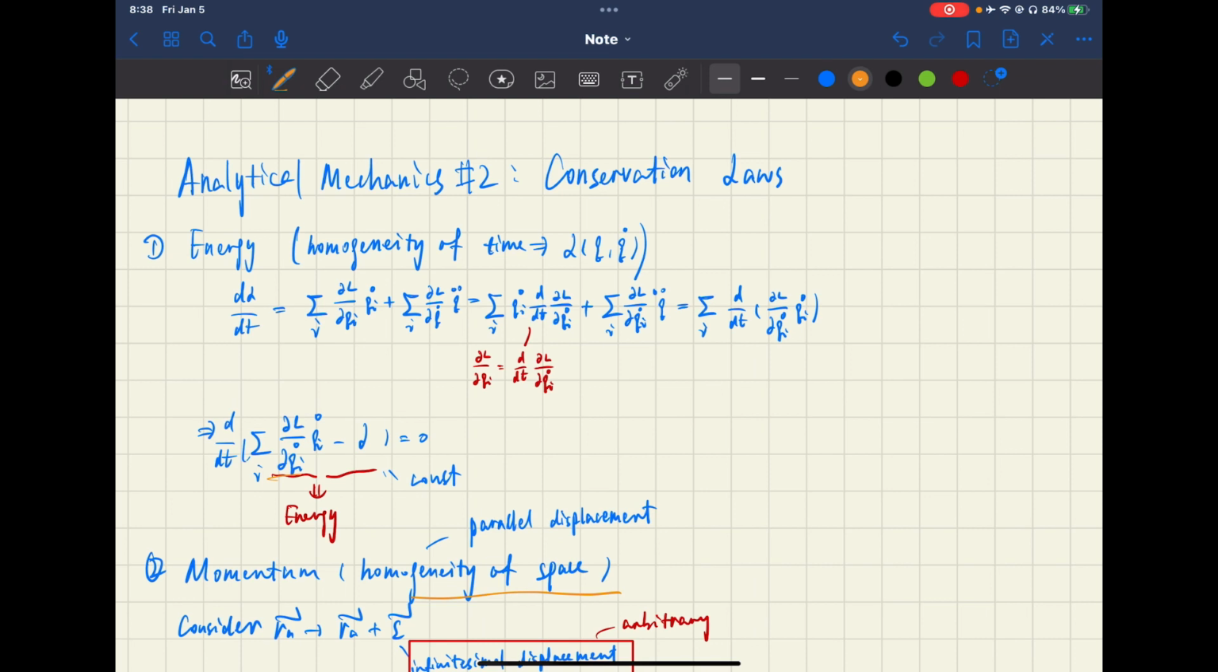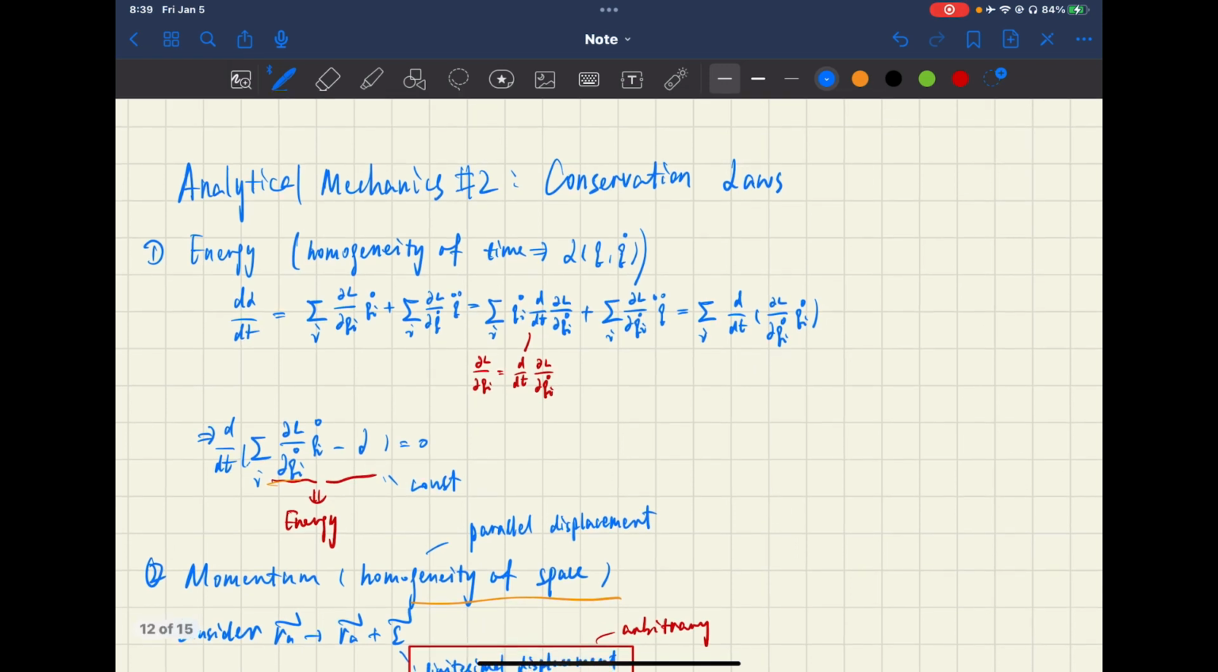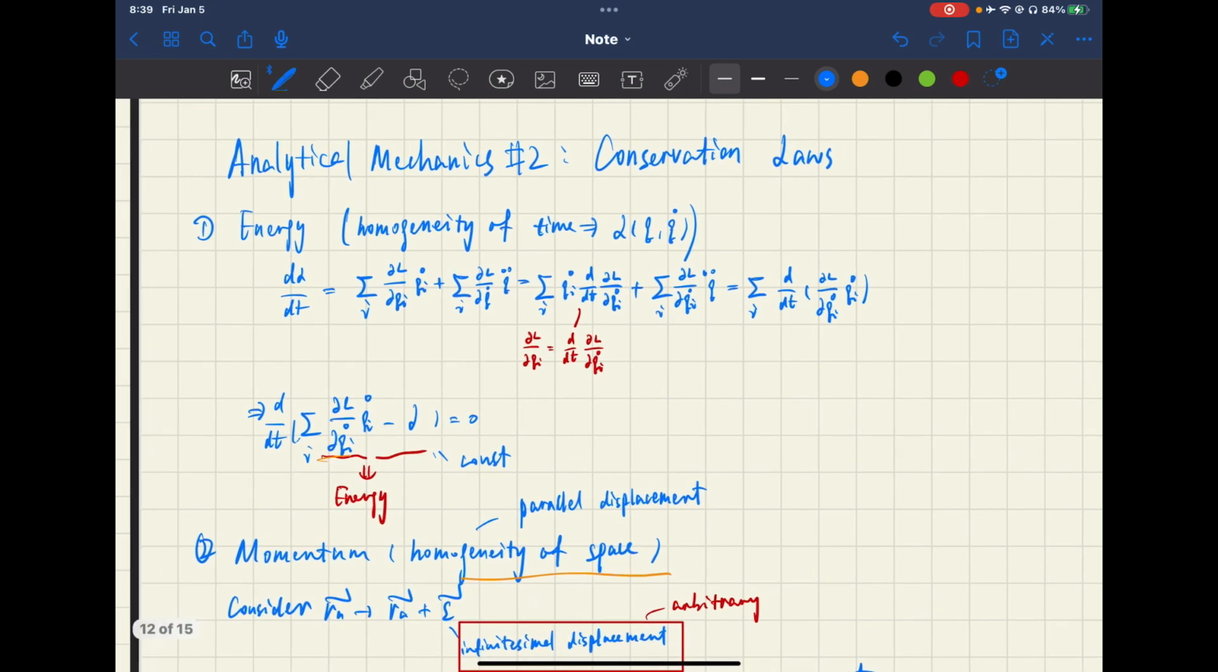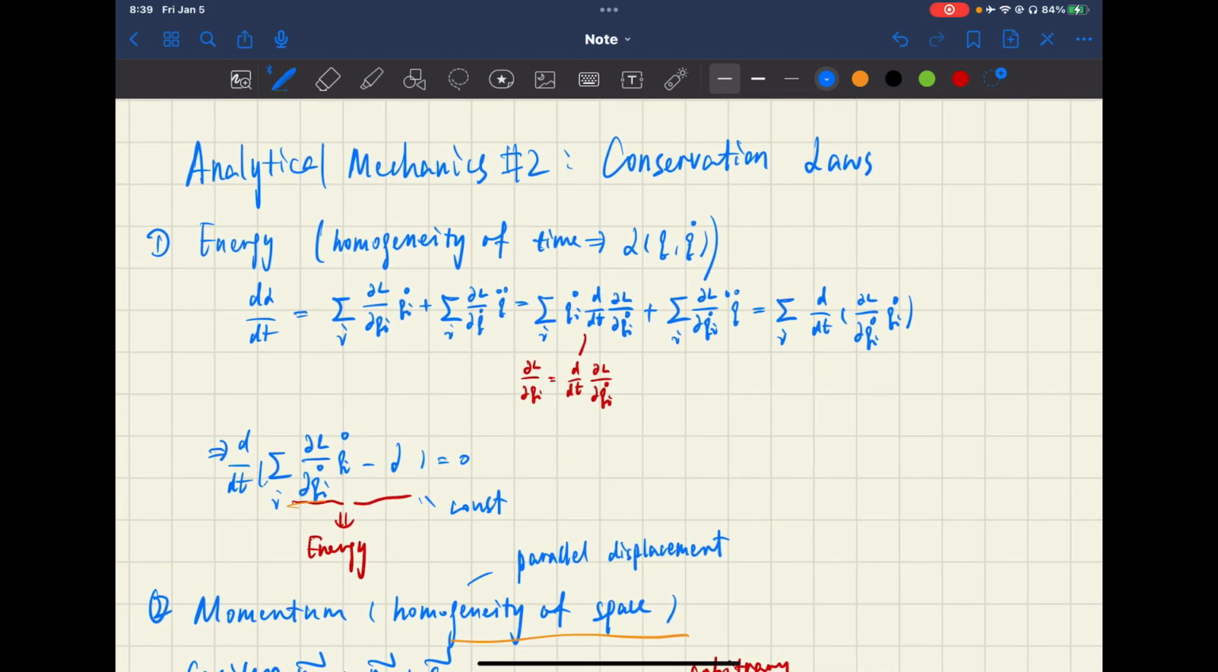Okay, so let's begin. The first concept is energy, and maybe in Newtonian mechanics we have already learned about the conservation of energy. However, how we derive the conservation of energy in analytical mechanics is a totally different approach, because I'll explain it. The conservation of energy is based on the homogeneity of time. This term means that with the passage of time, the mechanical state of a closed system remains the same, meaning it's not affected by the passage of time.